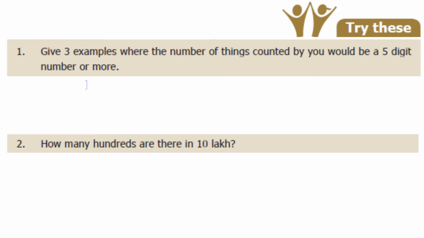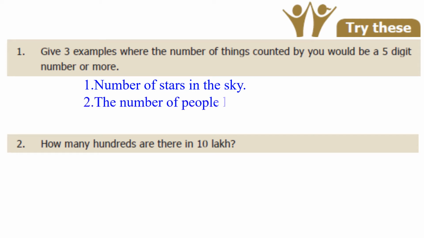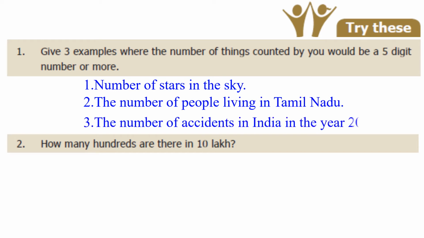So I have given some examples. Number of stars in the sky. Sure, it must be more than 5 digits. Second one, the number of people living in Tamil Nadu, that you know. Third one, the number of accidents in India in the year 2017. So not only this, you can write your own examples also.